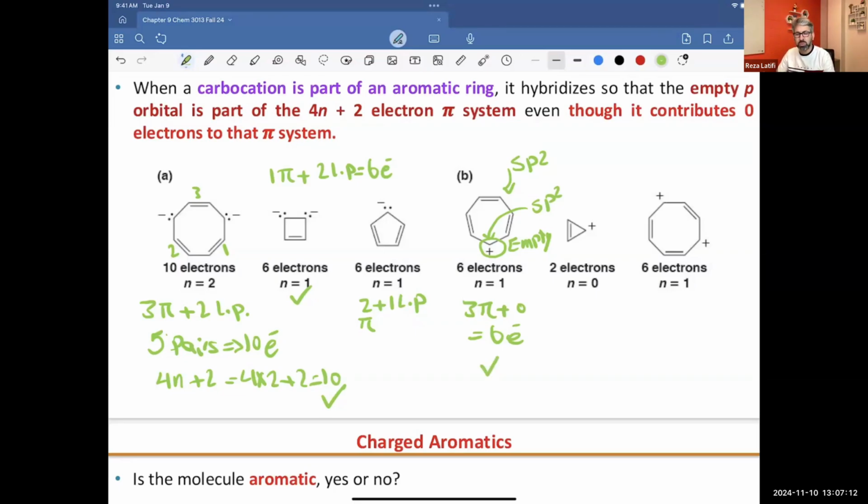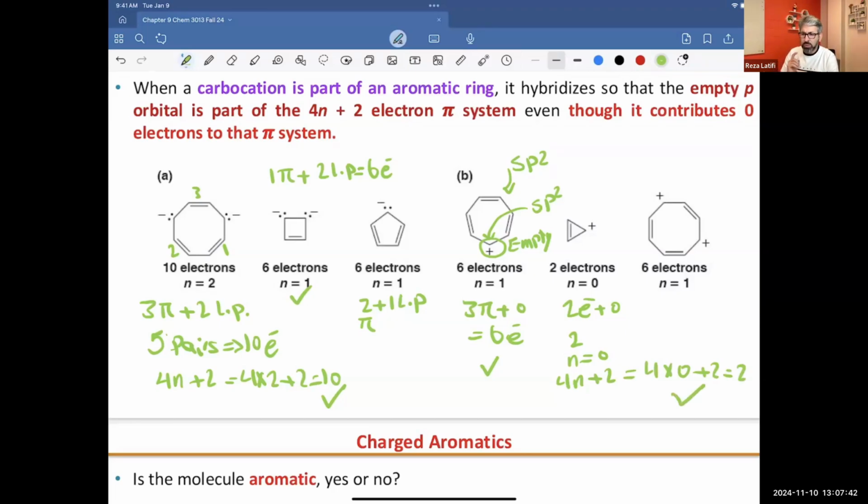And how about the next one? The next one has only 1 pi bond. That means 2 electrons, and also the carbon with a positive charge. So this one will be 2 electrons plus an empty orbital, which contributes 0. So we have only 2, and that means n is equal to 0. So 4n plus 2, 4 multiplied by 0 plus 2, is going to be 2. And so the molecule will be aromatic.